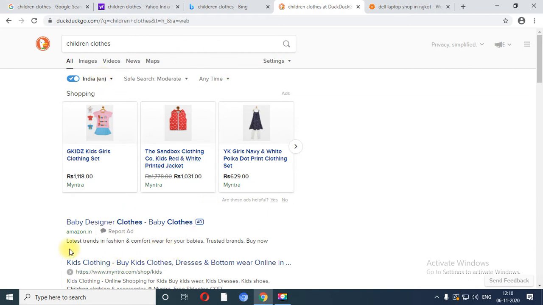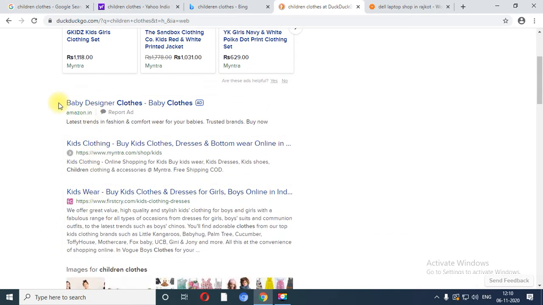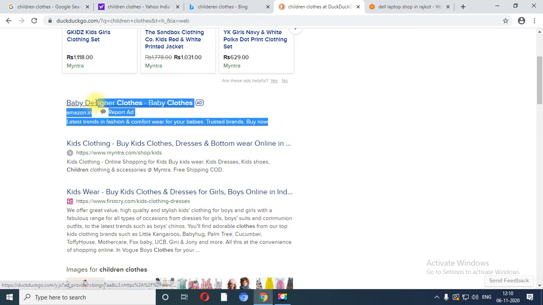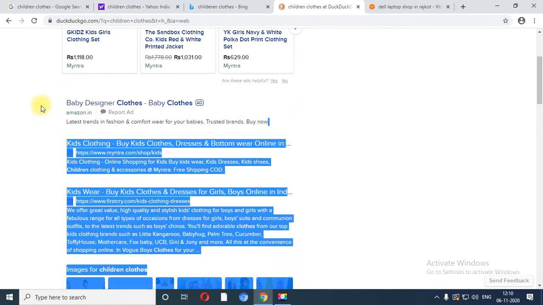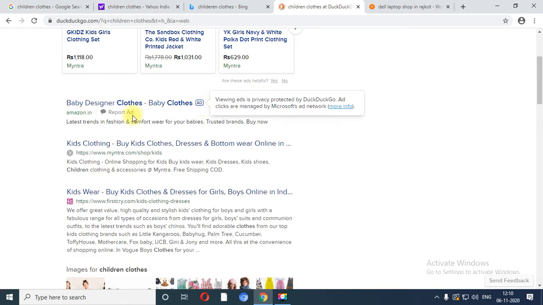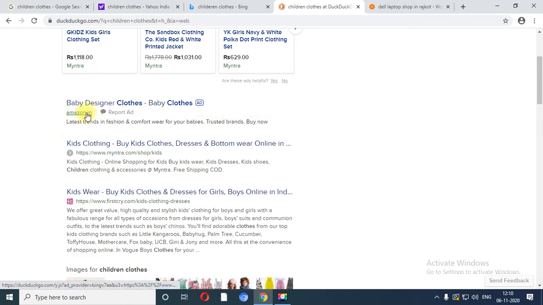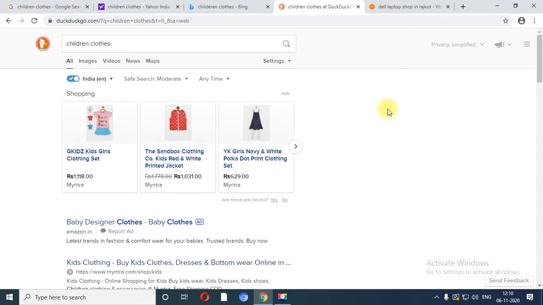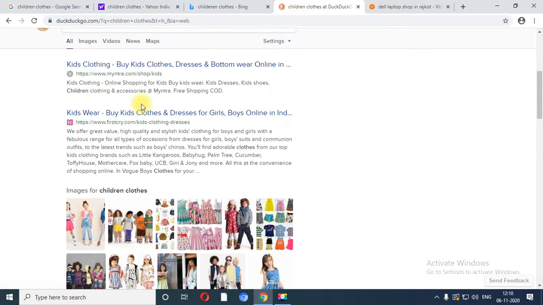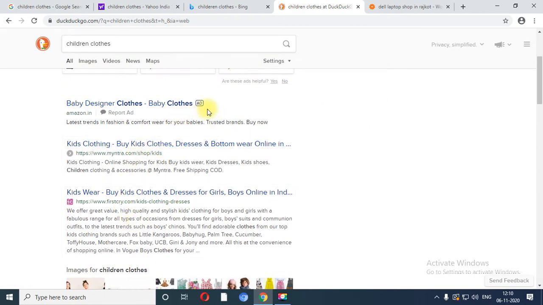Now in this also you are able to see that Amazon is again on the top, because this particular page is an advertisement page and it is related with Amazon.in. Then Myntra is there, then FirstCry is there. So we can say that these all are the links which are based on DuckDuckGo.